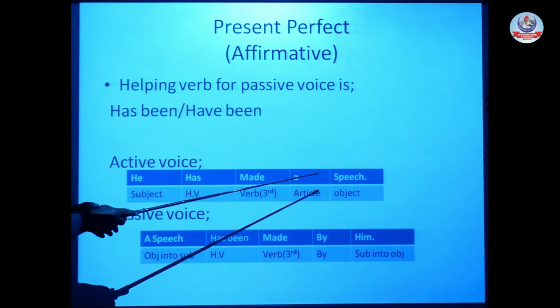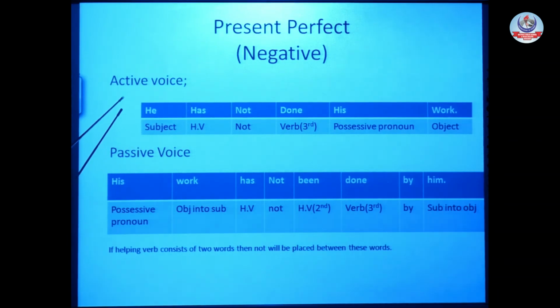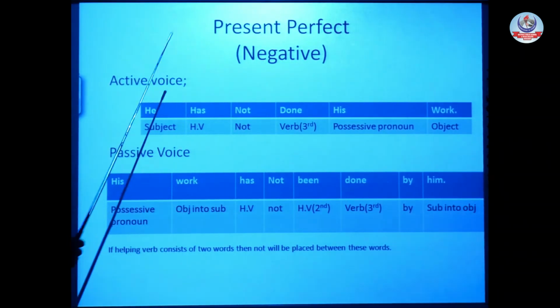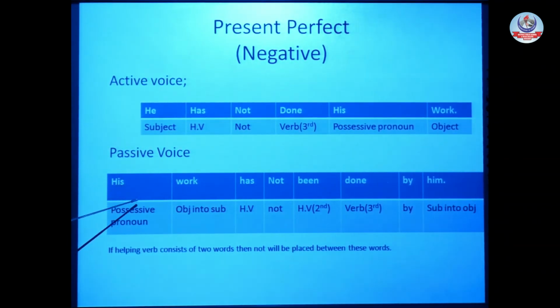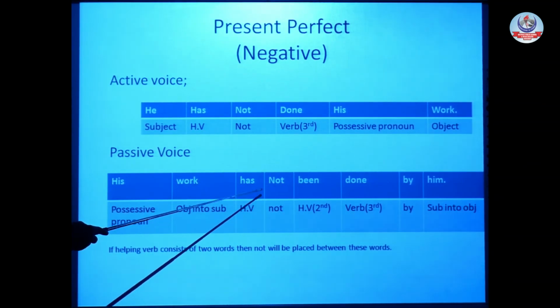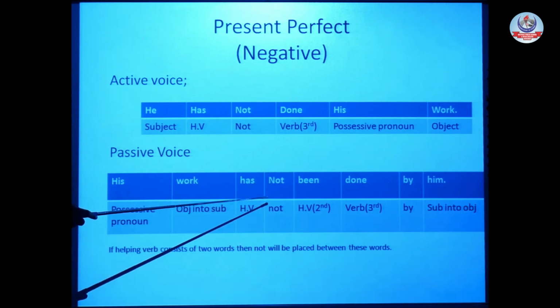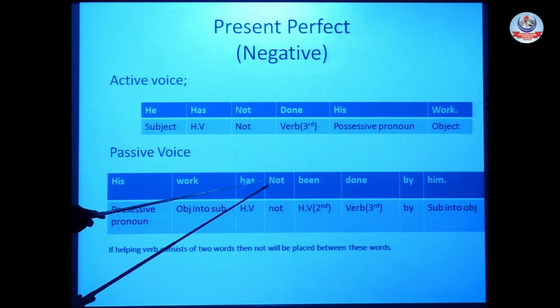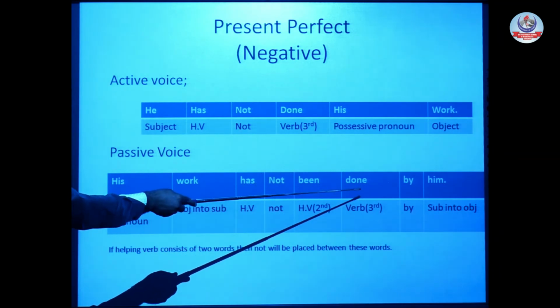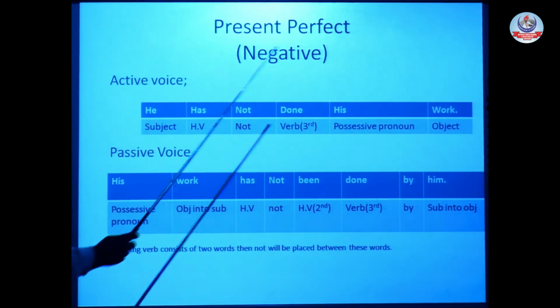He has made a speech. In passive voice, a speech has been made by him. In active, he has not done his work. For passive, his work has not been done. Not is between the two words of the helping verb. Because our helping verb consists of two words, not will be between these two words. Has not been. Third form of verb, as the rule for passive voice: his work has not been done by him.